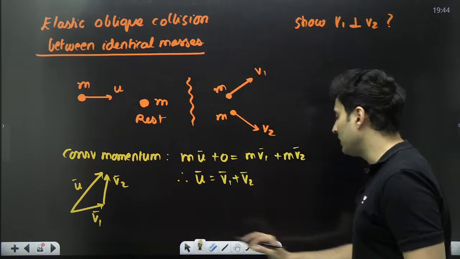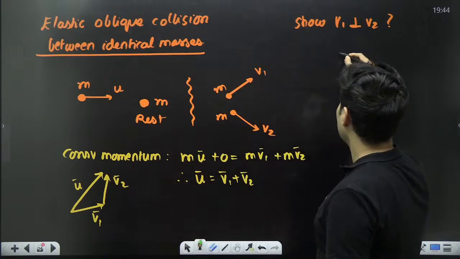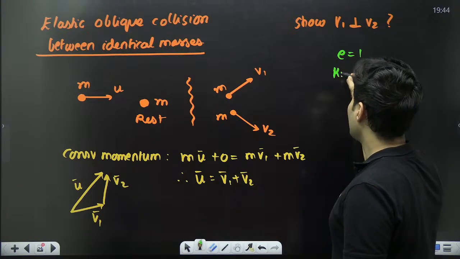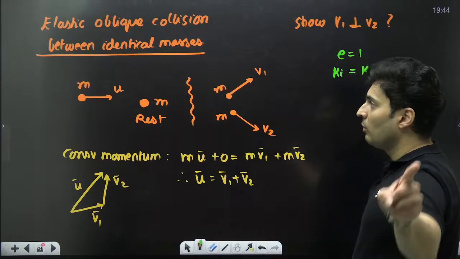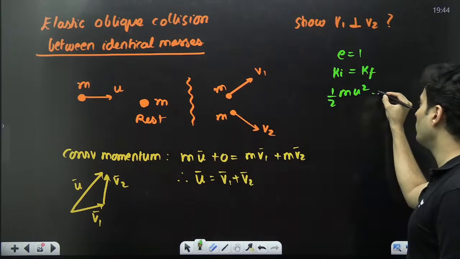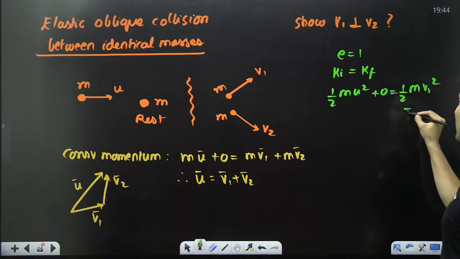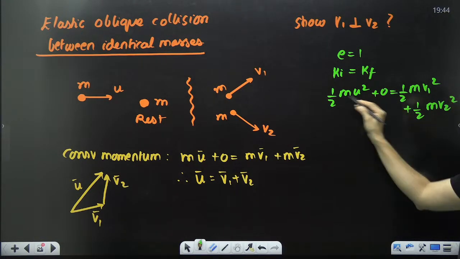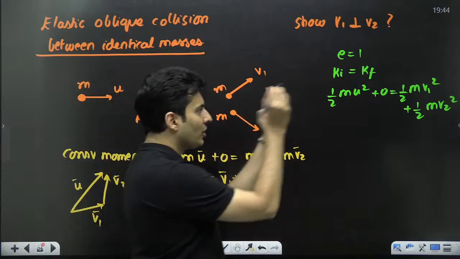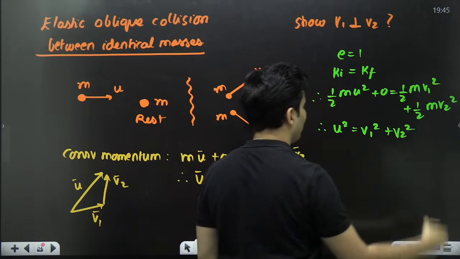Okay, leave it aside now. Now, clearly it is mentioned elastic. Elastic means e is equal to 1. I'm not going to use the separation-approach relation, but I also know initial kinetic energy will be final kinetic energy, yes or no. What is the initial kinetic energy? Half m u square. This guy is not even moving. It is equal to the kinetic energy of these two masses, so half m v1 square plus half m v2 square. Half m cancels. Correct? So what do you get? You get u square is equal to v1 square plus v2 square.